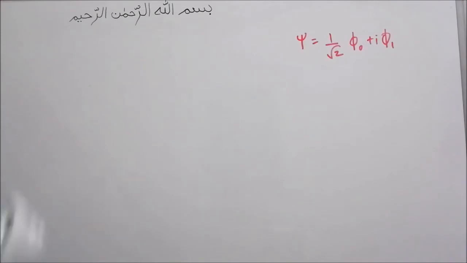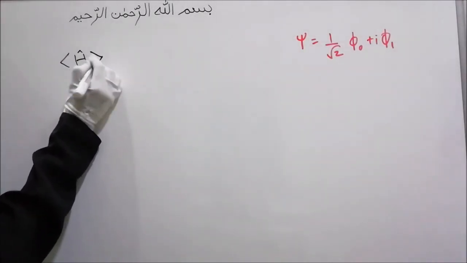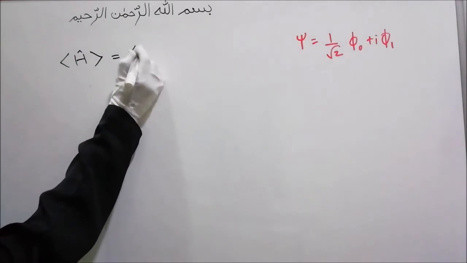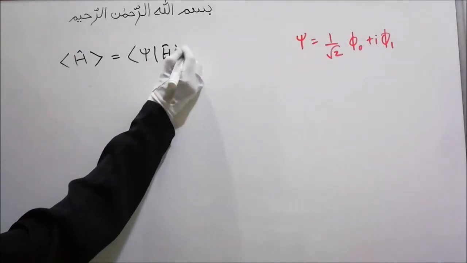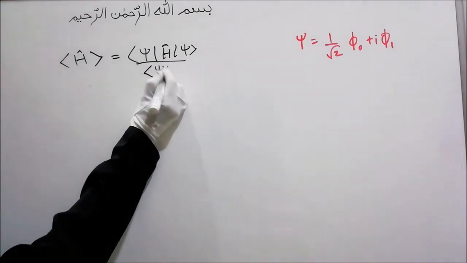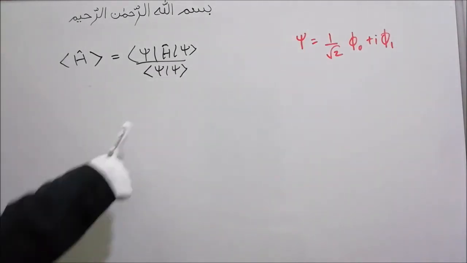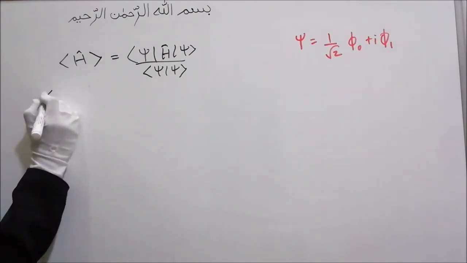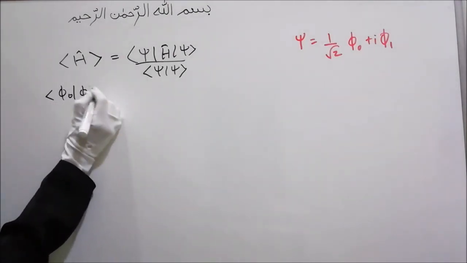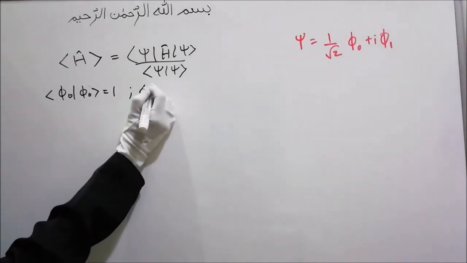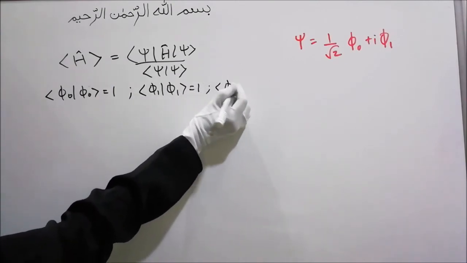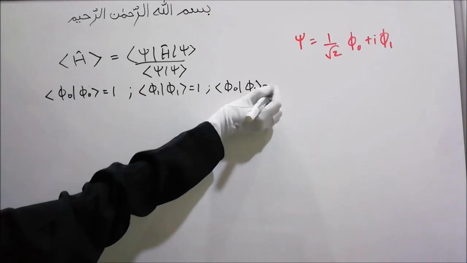In this problem, we have to find the expectation value of the operator Hamiltonian H. The expectation value of any operator is given by the wave function, the operator, again the wave function, divided by the bracket of the wave function. Now our wave function is 1 by root 2 phi naught plus i phi 1. In the question it is given that phi naught and phi 1 are normalized. What does that mean? That means the bracket of phi naught with phi naught will be 1, the bracket of phi 1 with phi 1 will be 1, and the bracket of phi naught with phi 1 will be equal to 0.